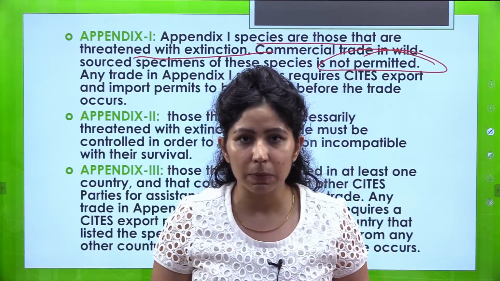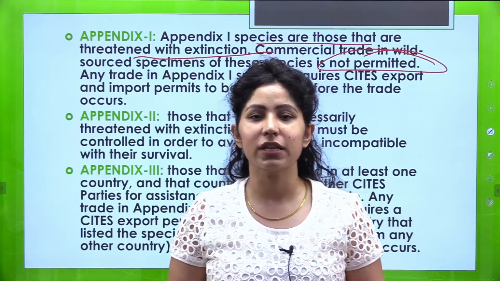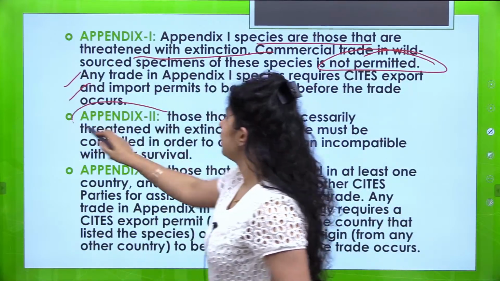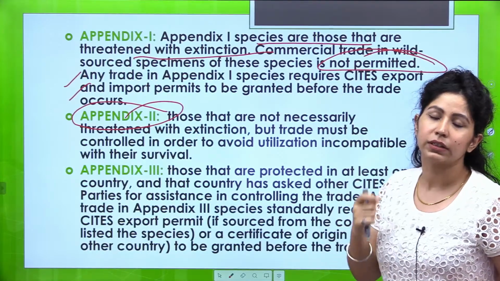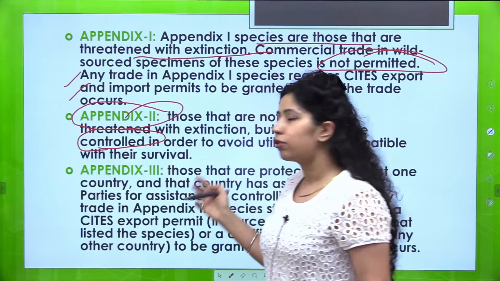Otherwise, for commercial purposes, for making leather bags, for using the fur, these species are not permitted to be used or traded. Appendix 2, those that are not necessarily threatened with extinction, but trade must be controlled. So controlled trade होता है.